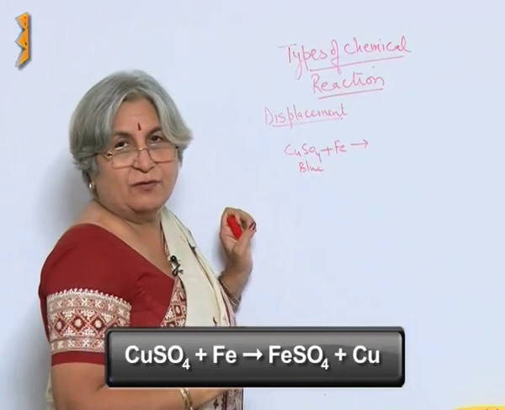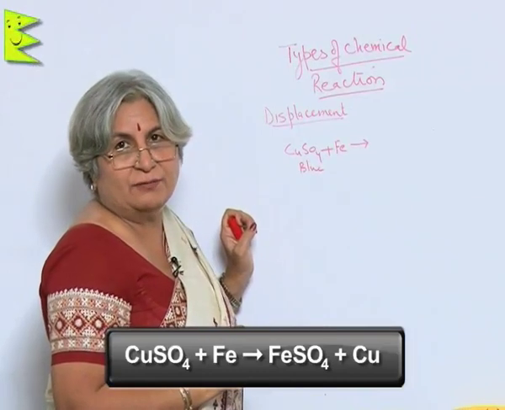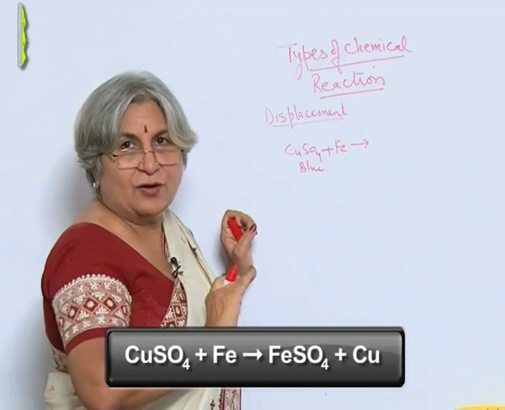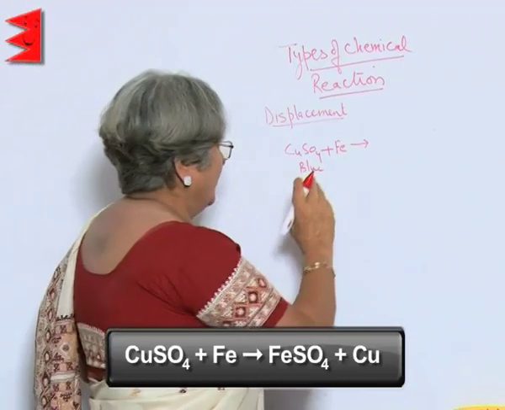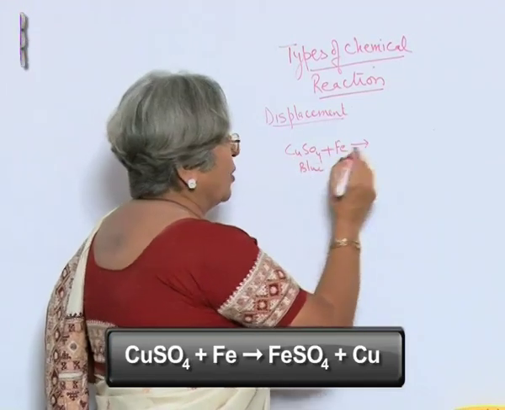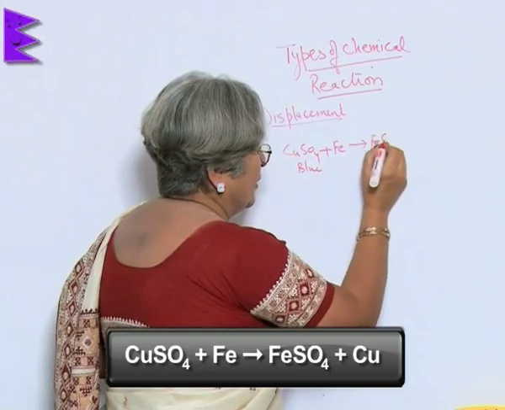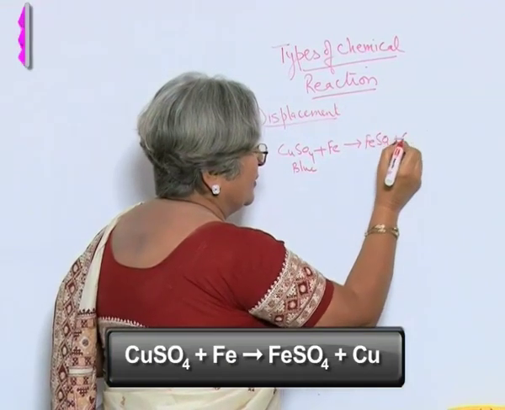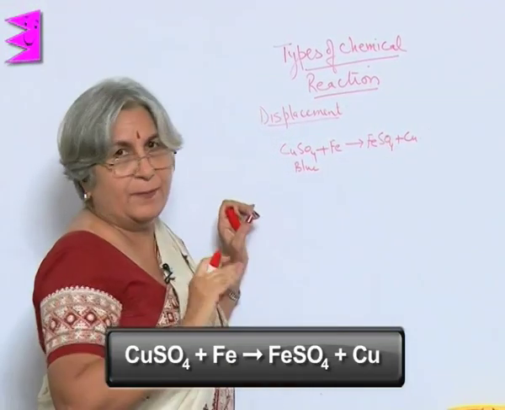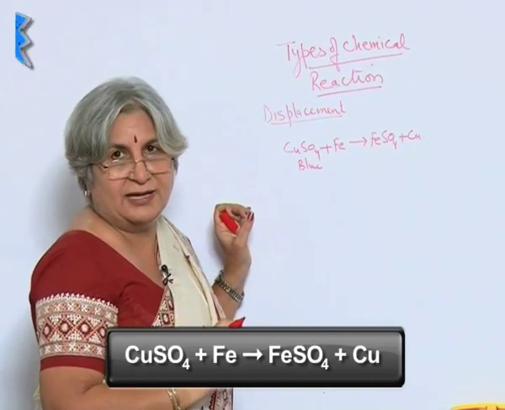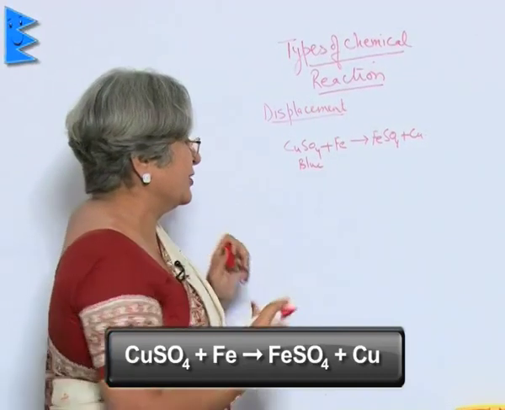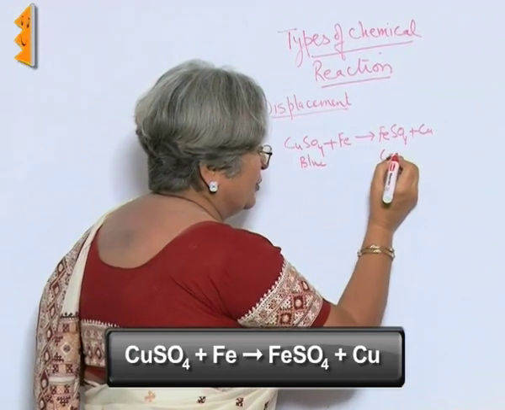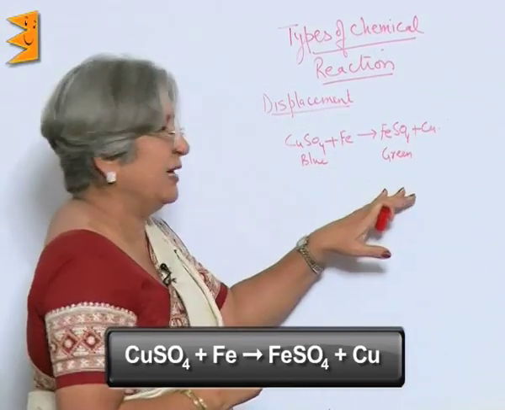After some time, what did we find? Iron nails were brown in color. Why? Copper got deposited on them because iron replaced copper. So, what we got was iron sulfate plus copper, and copper got deposited on the iron nails, and ferrous sulfate solution is green. So, the solution turned from blue to green.